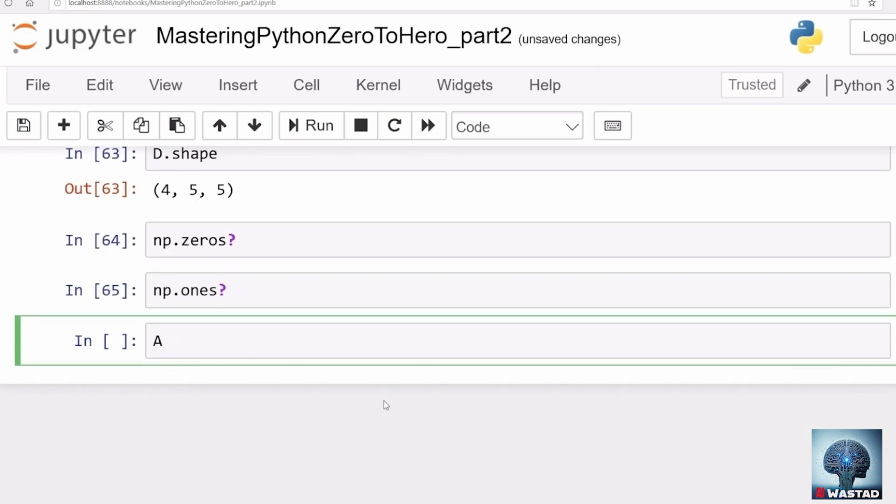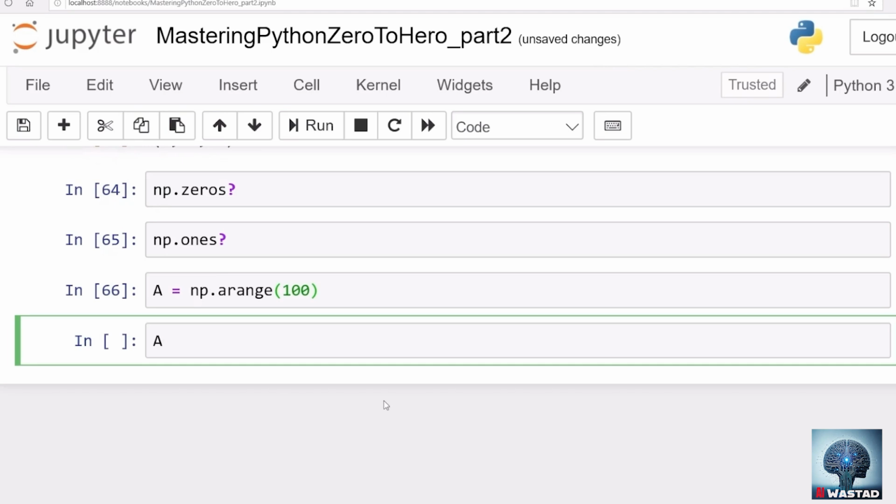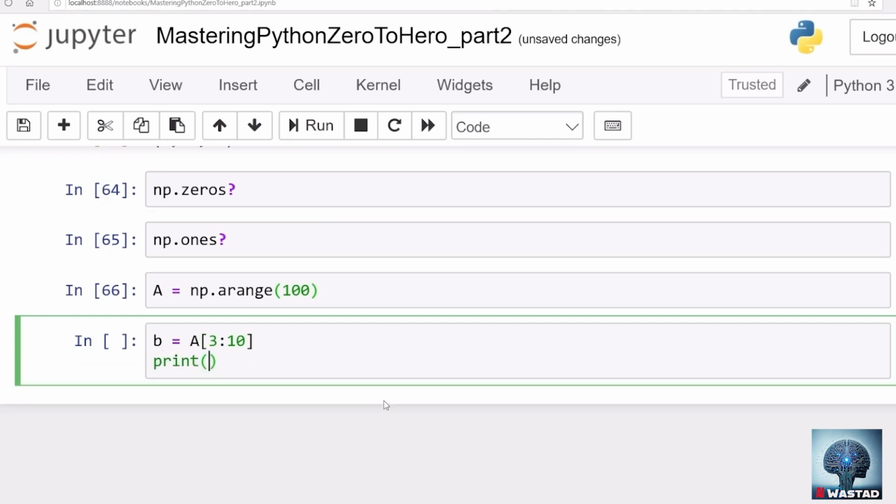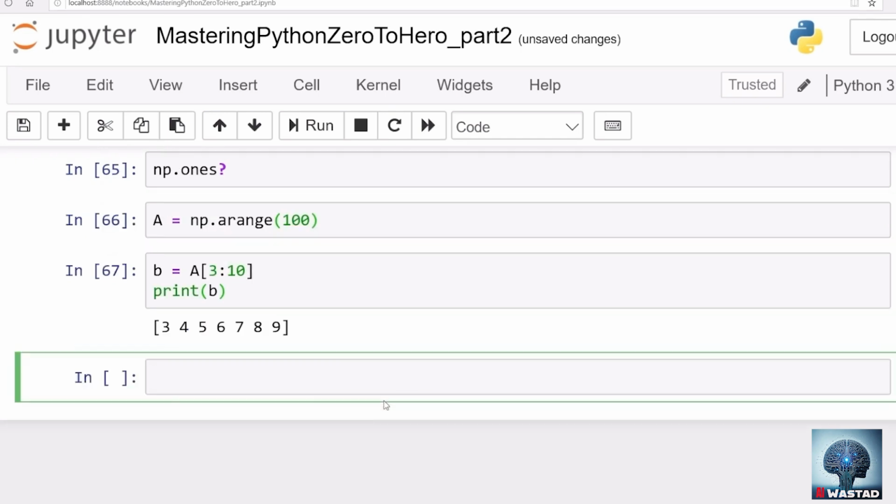Let's say A is np.arange(100), and let's shuffle that. Let's say that's A. Now let's print some things. Let's say B equals A, picking all the elements starting from index 3, ending at index 9, so 10 is not included. That's B. Let's print B and see what B is. So B is this array.